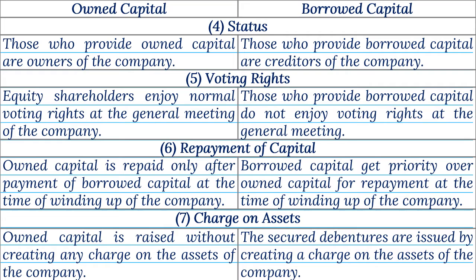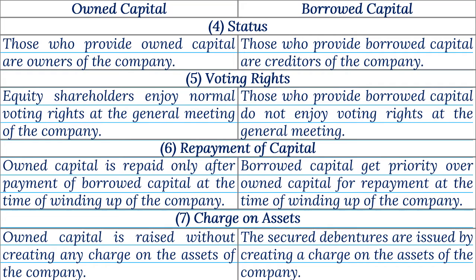5. Voting rights. Equity shareholders enjoy normal voting rights at the general meeting of the company. Those who provide borrowed capital do not enjoy voting rights at the general meeting. 6. Repayment of capital. Own capital is repaid only after payment of borrowed capital at the time of winding up of the company.